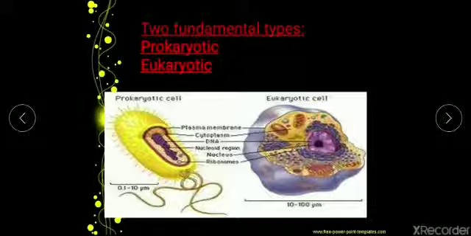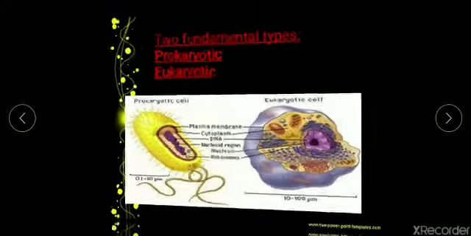Now as you can see from the diagram, prokaryotes are comparatively less complex, and you can see they have the genetic material, this is the genetic material, and they don't have a very well organized nucleus. And here you can see eukaryotes have a very well organized nuclear structure which has all the components present.